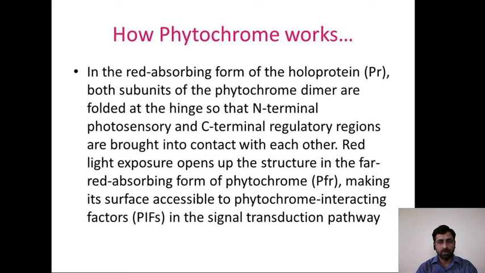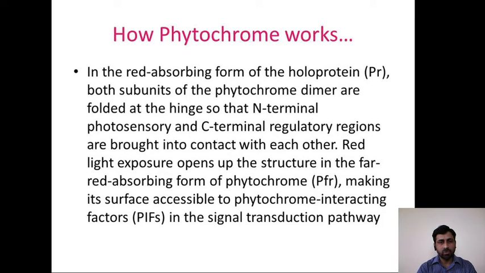How does phytochrome work? This is the most important point. Working of phytochrome: in the red absorbing form of the holoprotein, PR, both subunits of the phytochrome dimer are folded at the hinge region, as we have seen in the diagram, so that the N-terminal photosensory and C-terminal regulatory regions are brought into contact with each other.